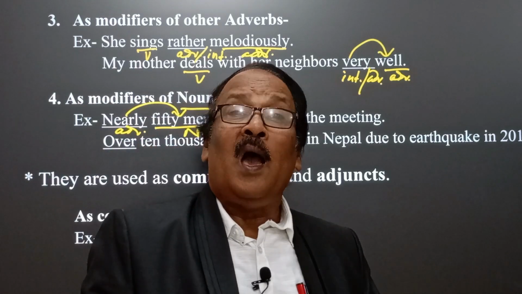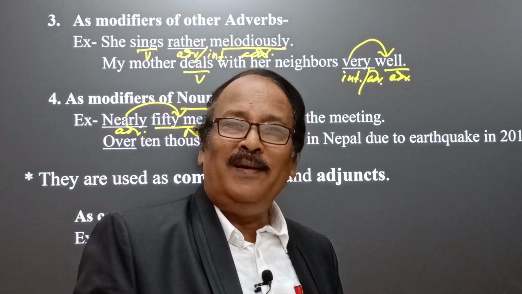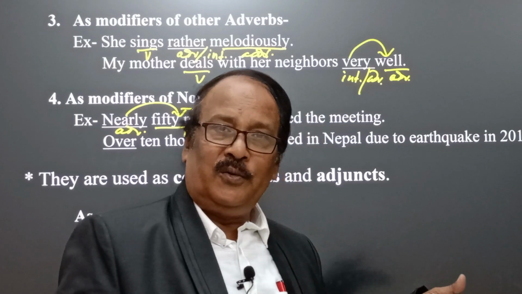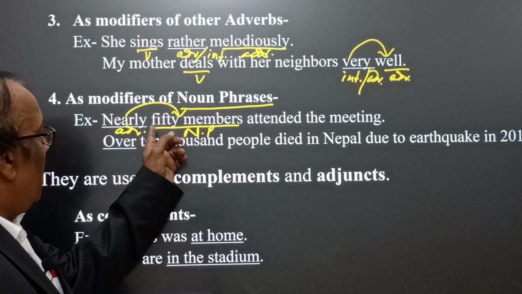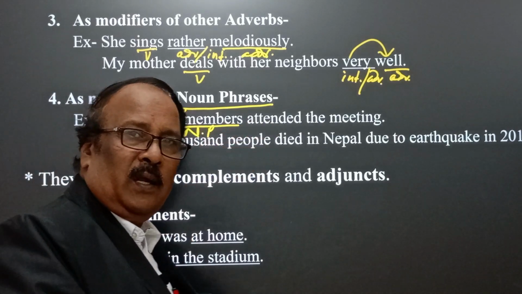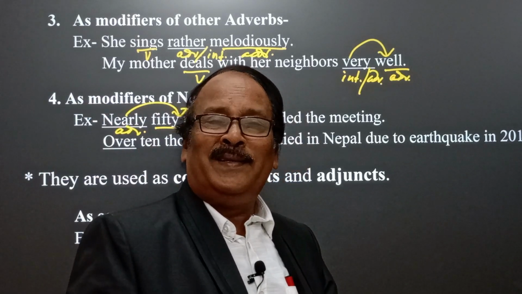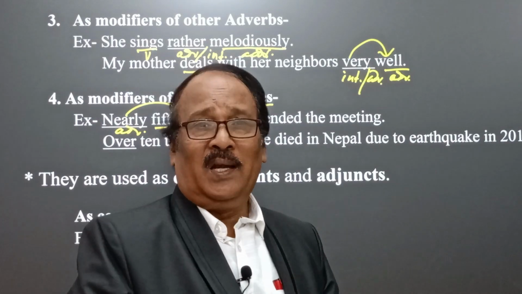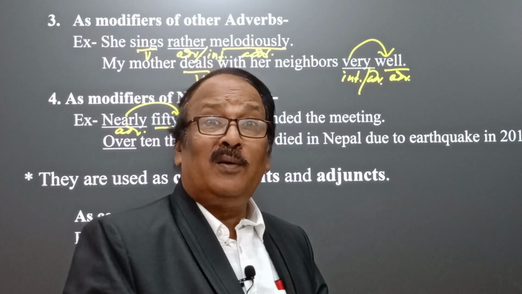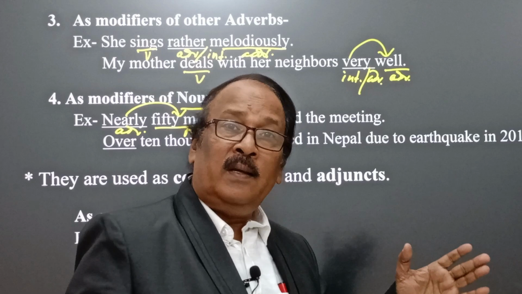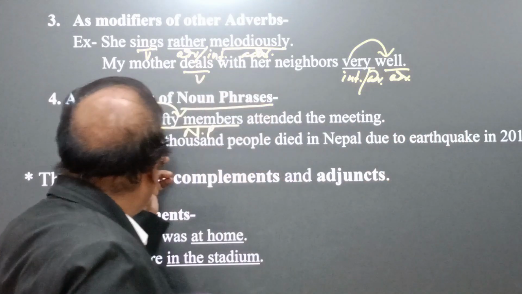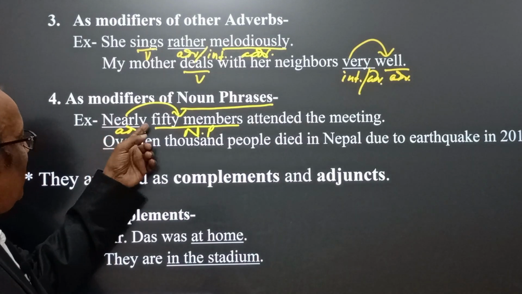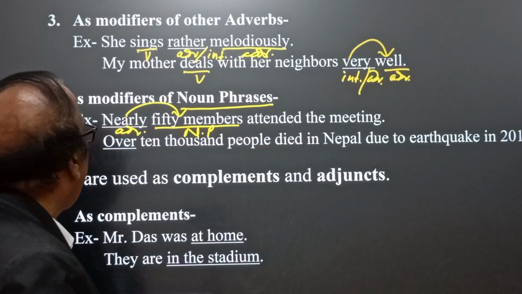We also say approximately, about, nearly. These are also adverbs. And here we find nearly 50 members attended the meeting. So here the speaker is thinking approximately, it means he is not completely sure, but he says something approximately, about or nearly 50 members attended the meeting.